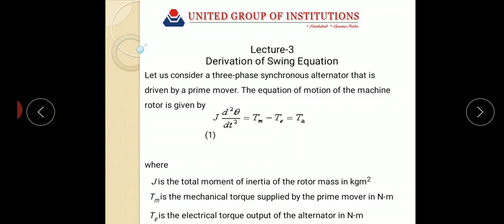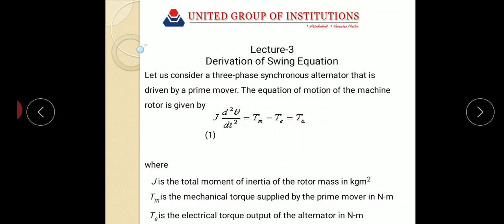Let us consider a three-phase synchronous alternator driven by a prime mover. The equation of motion of the machine is given by J, the moment of inertia, times angular acceleration. So J d square theta by dt square is equal to Tm minus Te, and also equal to Ta, the accelerating torque.